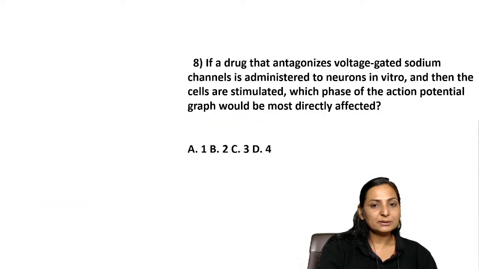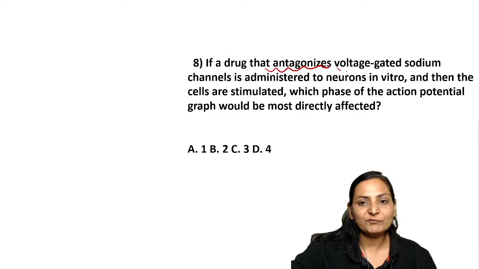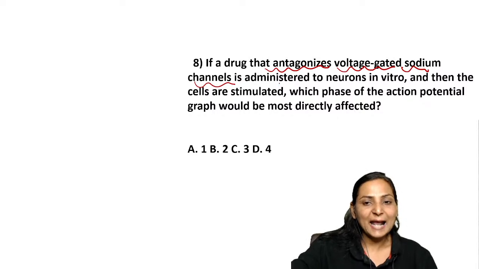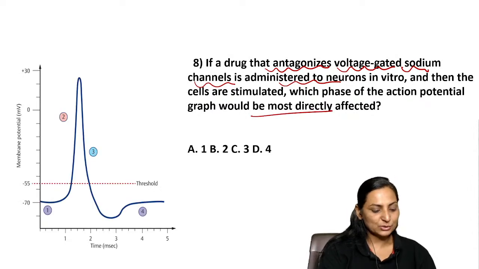Right? So now let's look at the next image. If a drug which antagonizes the voltage gated sodium channels is administered to a neuron, it is going to affect which phase of the action potential? Phase 1, phase 2, phase 3 or phase 4. What is the correct answer? You are giving a drug which is antagonizing voltage gated sodium channels.